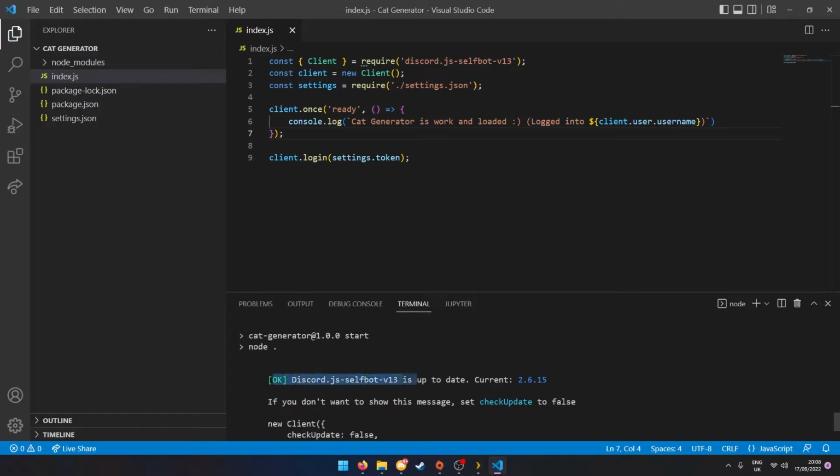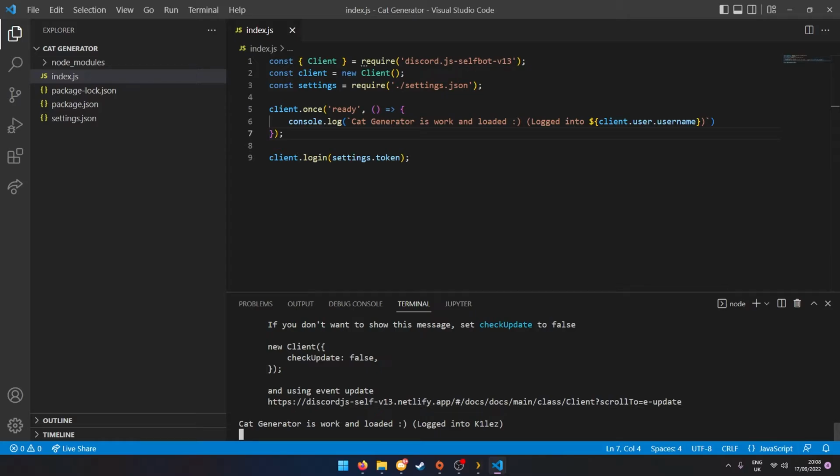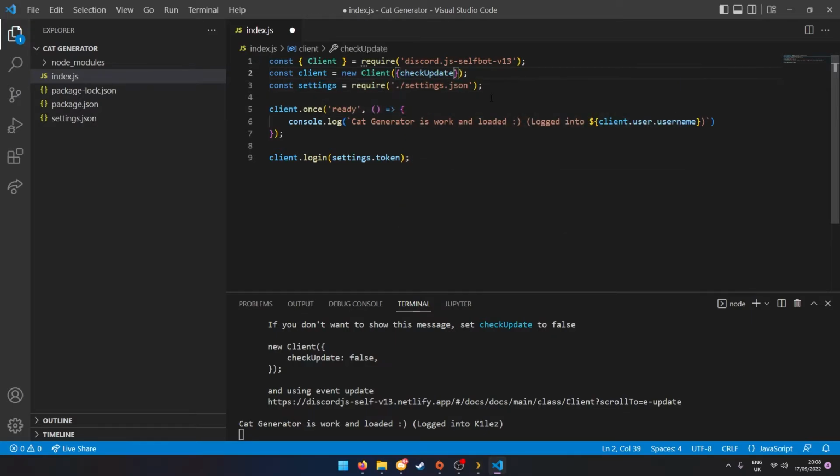And also this gets in the way, it tells you information and stuff. If you want to get rid of this, when you're initializing and making your client, you can go inside of here, put little curly brackets, and type in checkUpdate false, just like that. So next time you start it, this will be gone.